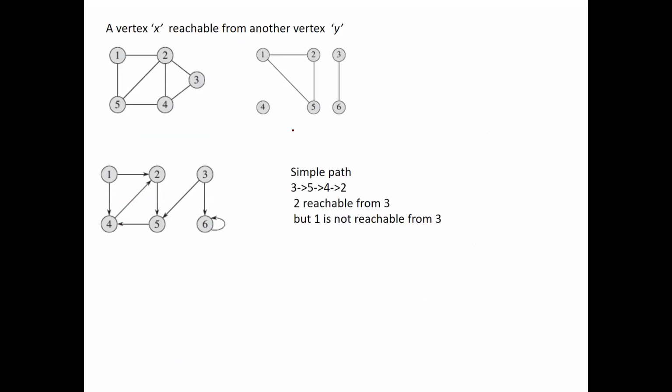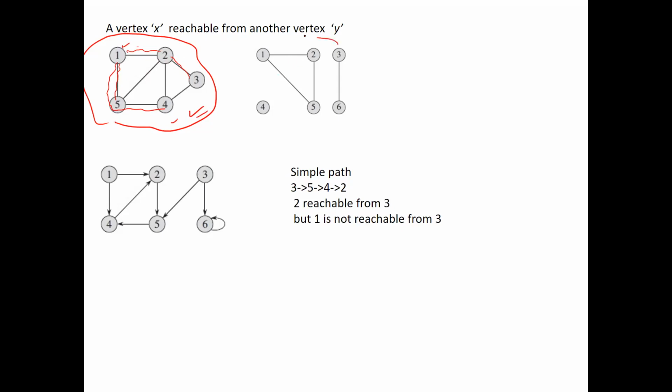Well, next comes reachability of a vertex. Whether one vertex is reachable from another vertex or not. This tells the path. If a path exists between two vertices, then that vertex is reachable from the other vertex. Like in this example, is every node reachable from every other node? If you go for this graph, vertex 1, if you want to reach any of the vertices, say 2 or 3, I want to reach vertex 3, I can go from this side. If I want to go to vertex 5, I can go from this side. If I want to go to vertex 4, I can go to this side. So this is called reachability of the vertex. Here in this graph, every vertex is reachable from every other vertex.